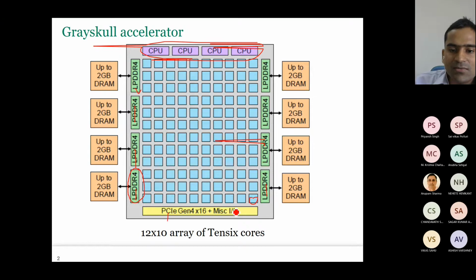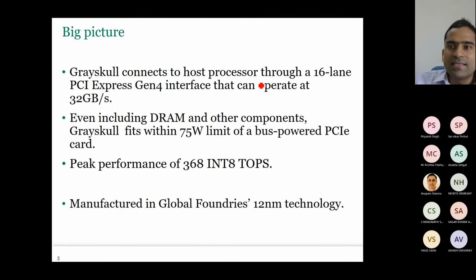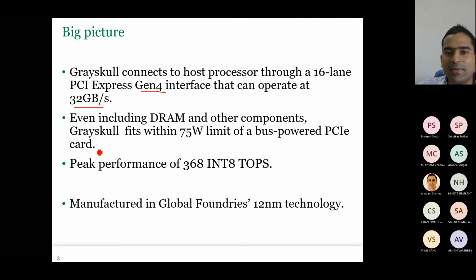Now this is the PCI Express. This is used to plug to the host, right? We have the host CPU. Through the PCI Express bus, we connect to the host. It has 16 lane Gen 4 PCI Express. It can operate at 32 gigabytes per second. So even including DRAM and other components, it fits within the 75 watt limit of a bus powered PCI Express card. That means it doesn't need any external power supply. Just with the PCI connection, it can get the power.